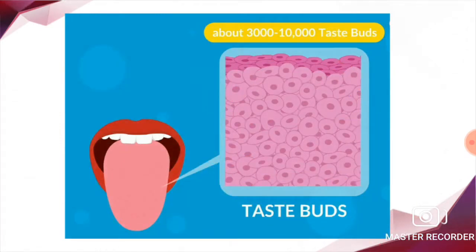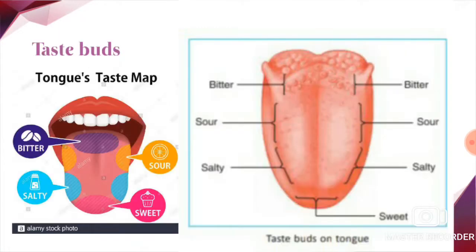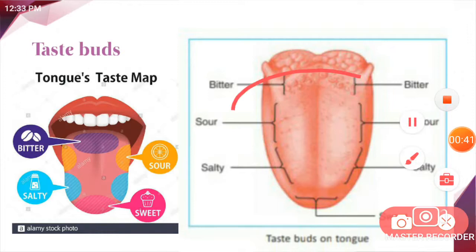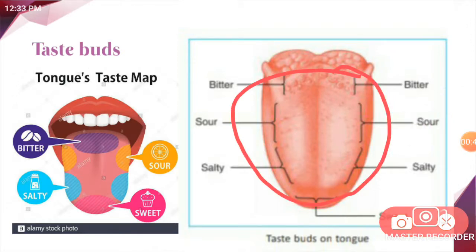Children, taste buds are mainly classified into 4 types. The taste buds present on our tongue sense different tastes. Based on that, they are classified into 4 types which help us to know about different tastes such as sweet, sour, bitter and salty, associated with different types of items in our food.